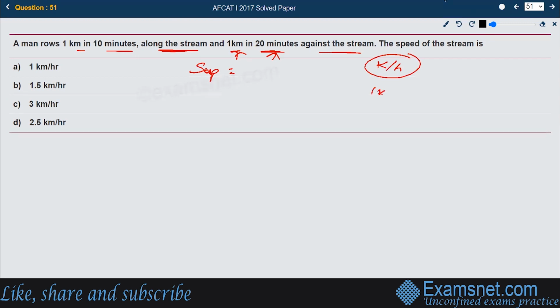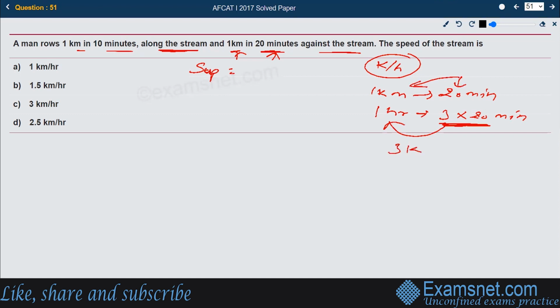So 1 kilometer is traveled in every 20 minutes, and 1 hour contains 3 spans of 20 minutes. 20 plus 20 plus 20 gives 60 minutes, that is equal to 1 hour. In each 20 minutes he travels 1 kilometer, so in 60 minutes he will travel 3 kilometers. So the upstream speed becomes 3 kilometers per hour.